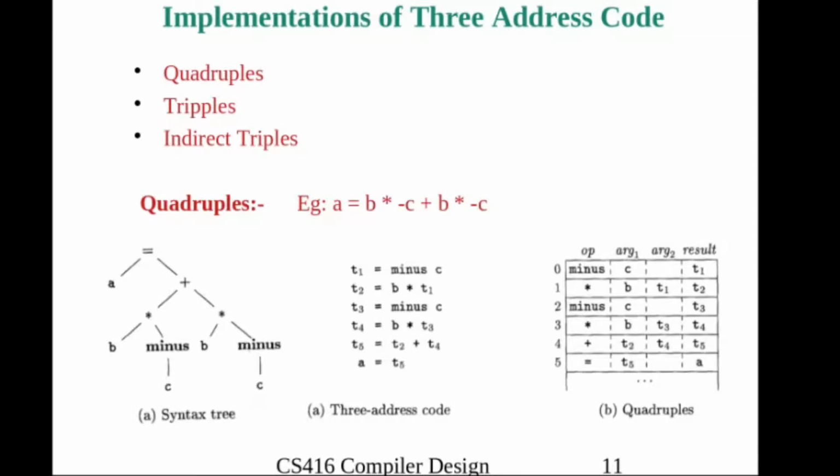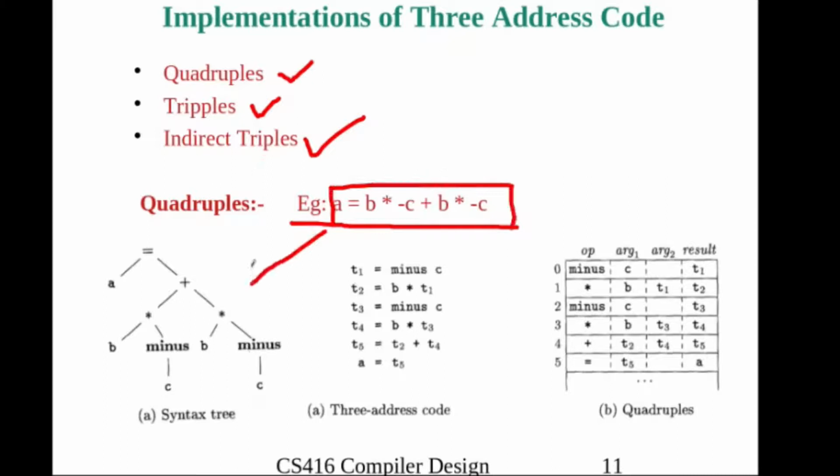There are 3 representations we have. One is quadruple, the second one is triple, and the third one is indirect triples. Let us see one example expression, and with the help of this expression I will explain its quadruple representation, its triple representation, and its indirect triple representation. This expression is represented in a syntax tree. You can see this one.